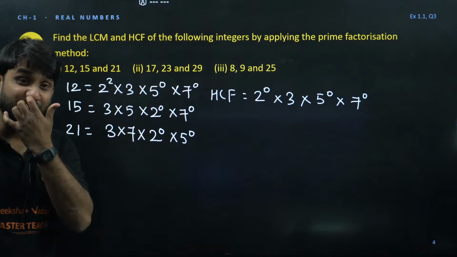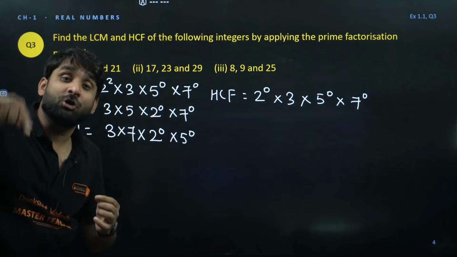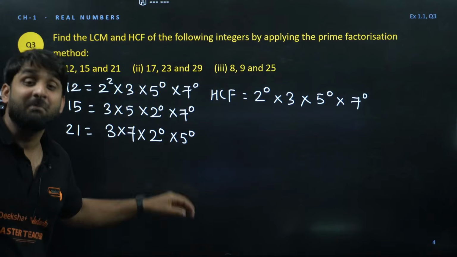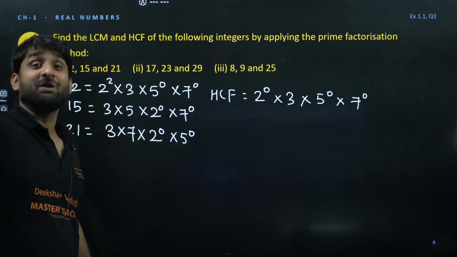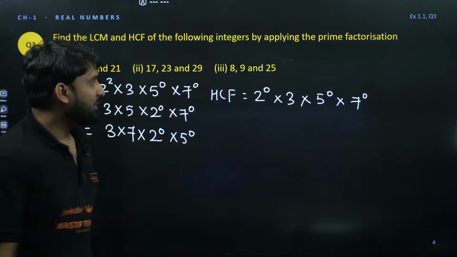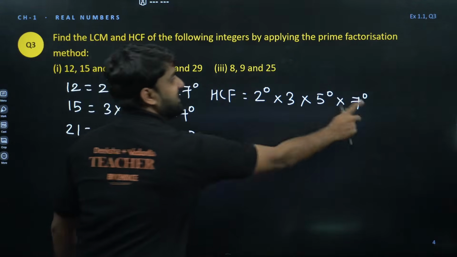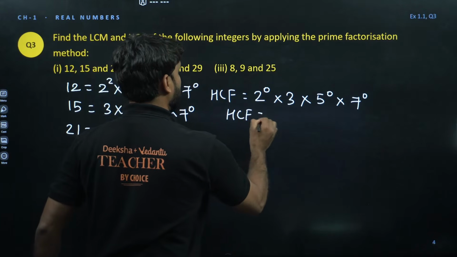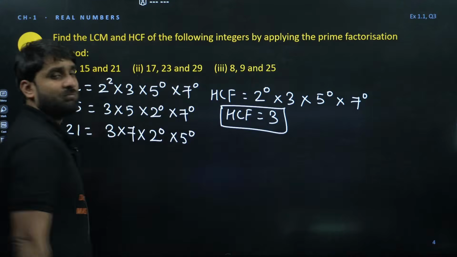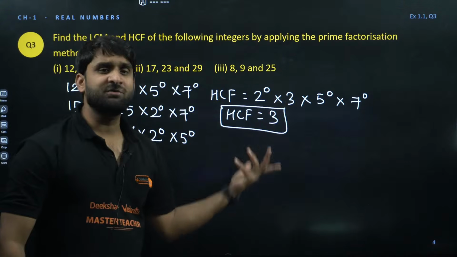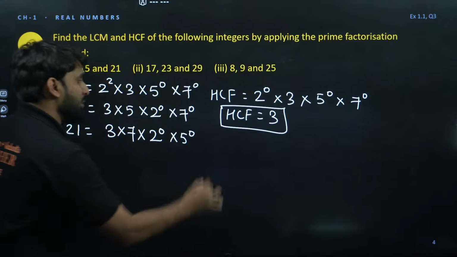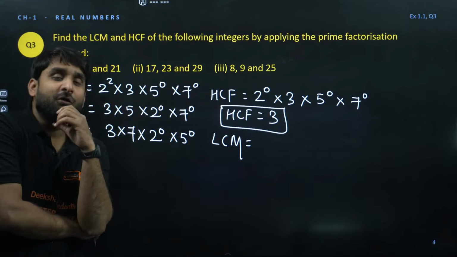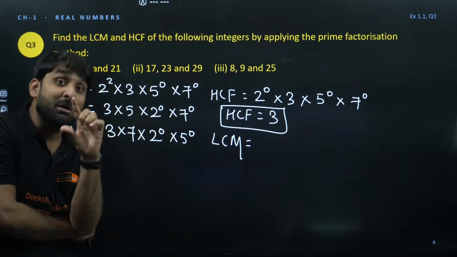I hope you are getting my point. The number should be common, present in all three, but we take the smallest power. Now 2 to power 0 is 1, 5 to power 0 is 1, 7 to power 0 is 1. So only 3 will be the answer. HCF is equal to 3. Now moving ahead to LCM. What is the full form of LCM? Least common multiple.